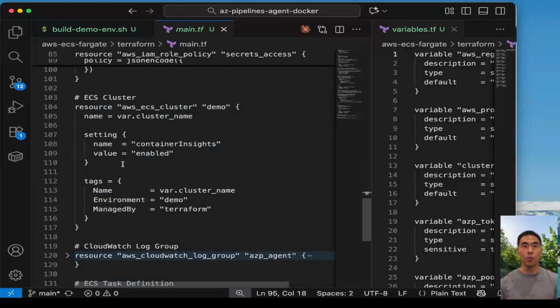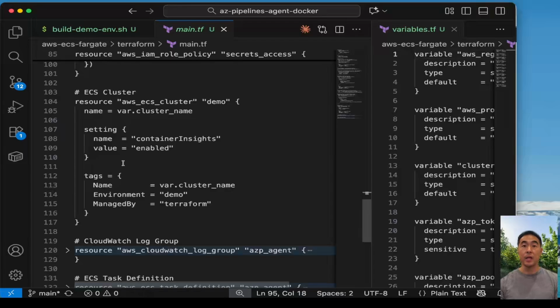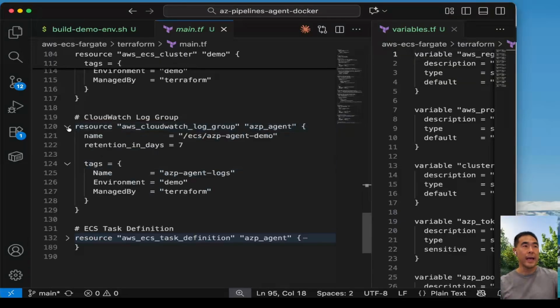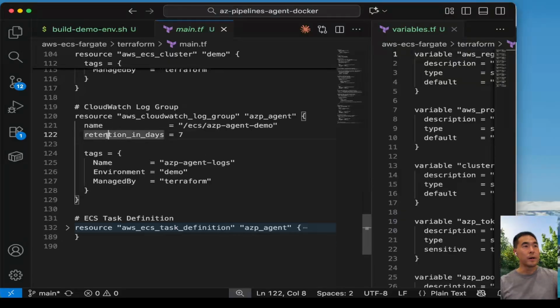Next, we have what is called an ECS cluster. What an ECS cluster is, it's a logical grouping for our tasks. With Fargate, the cluster is just an organizational boundary. AWS manages the actual compute. I'm also creating a CloudWatch log group. I'm putting in here the retention period and the name of that log group. That's where our agent logs go to. It's essential for debugging and monitoring.